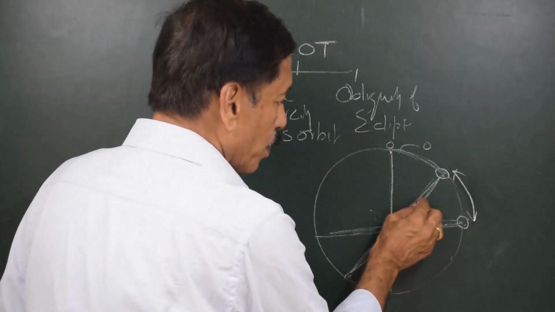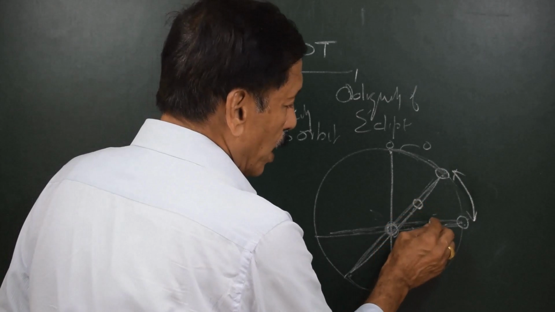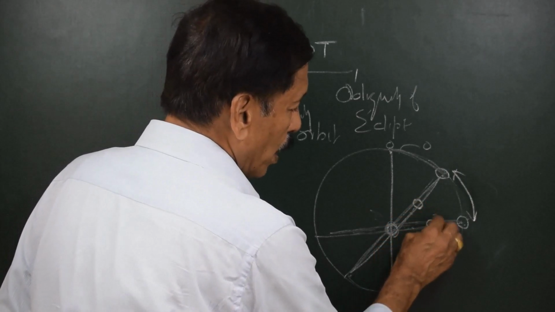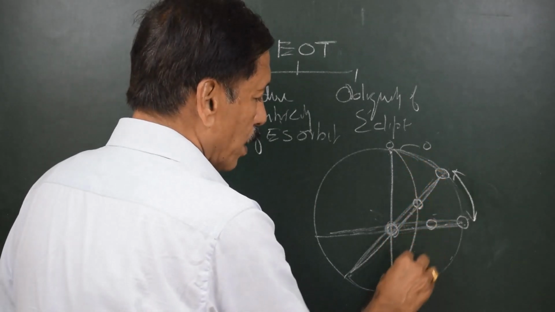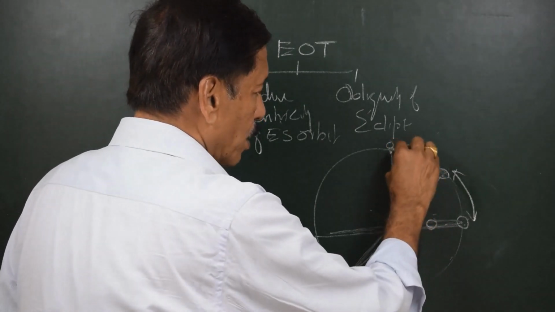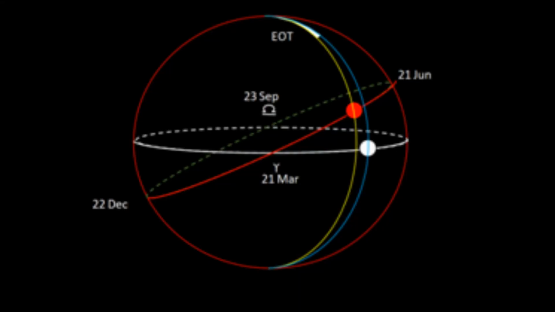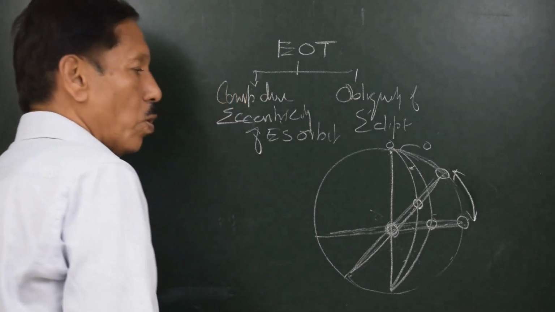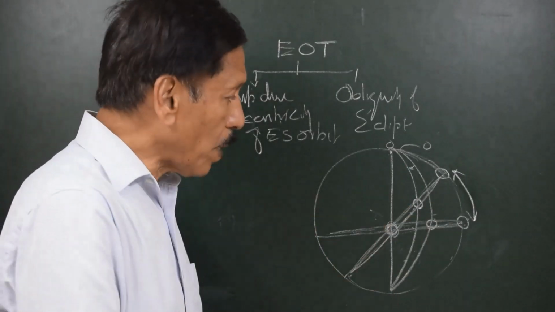But suppose we talk about the journey after 1.5 months approximately, you will find that the meridian passing through one sun is different than the meridian passing through another sun. So this component which is developed would not have developed if both these great circles were in the same plane.